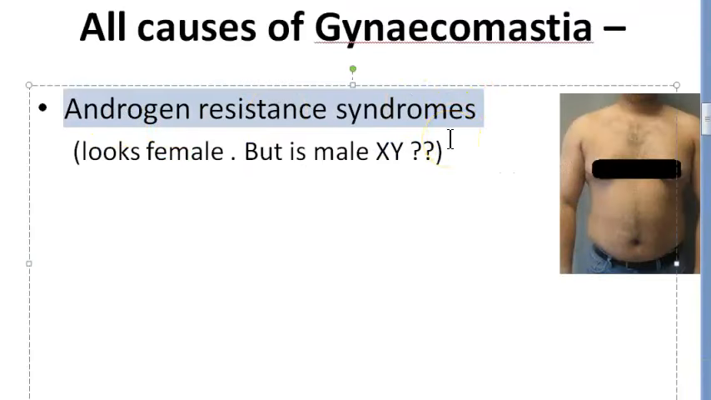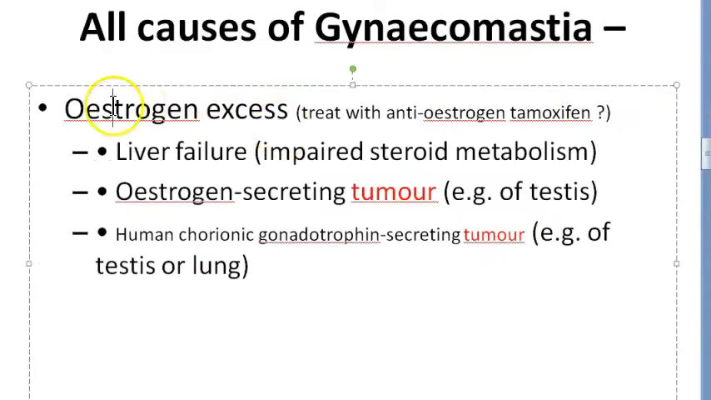So these people have enough androgen, but it is not working on them, right? They have insensitivity or resistance to this androgen. So they may look female, but actually they are XY. Okay. Then estrogen is in excess. Obviously that is the whole cause of gynecomastia.